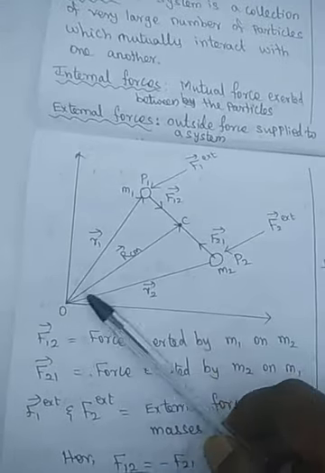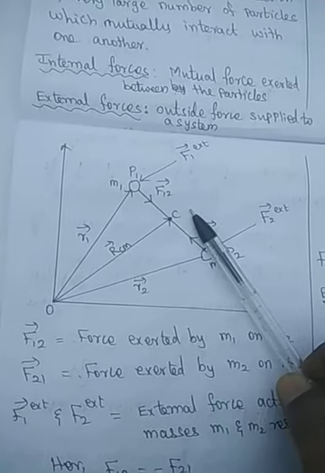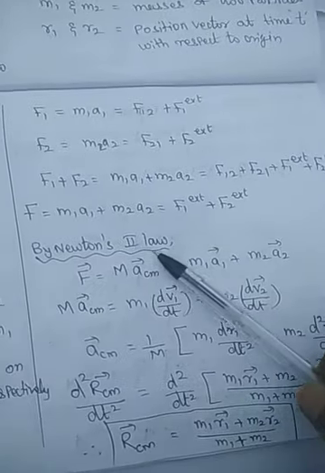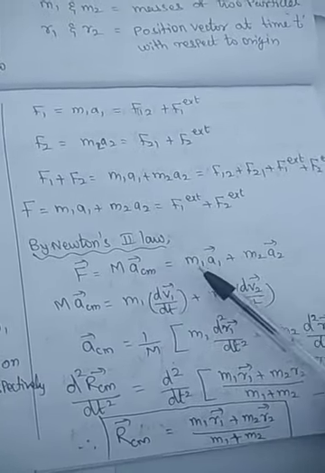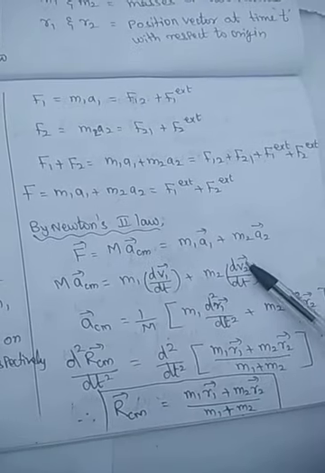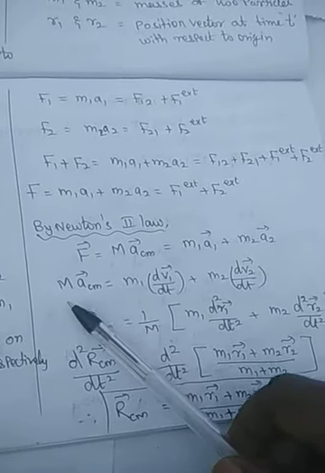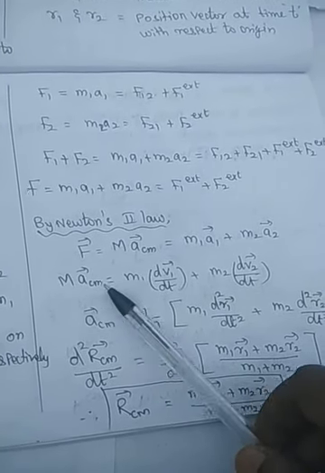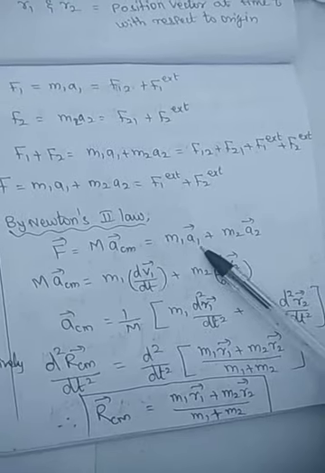We know the center of mass position vector. Now we are going to determine the center of mass acceleration. The total force is m1a1 plus m2a2, so total mass times the center of mass acceleration is equal to m1 into a1 plus m2 into a2.